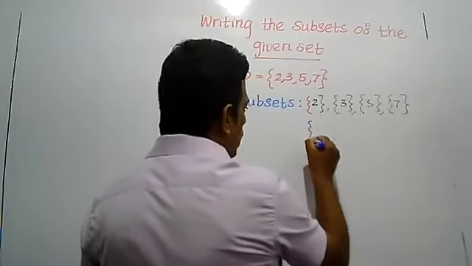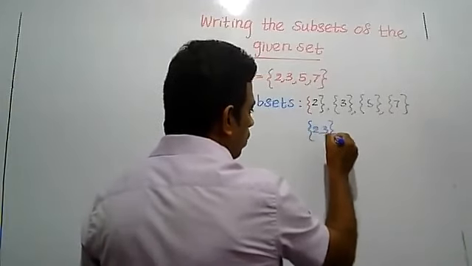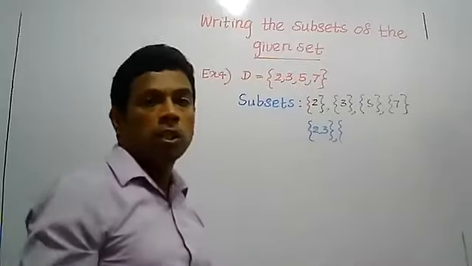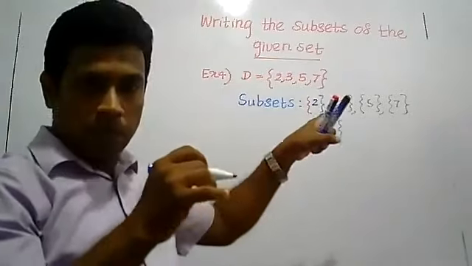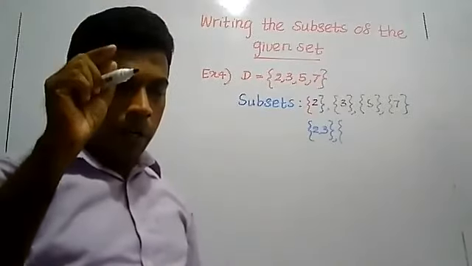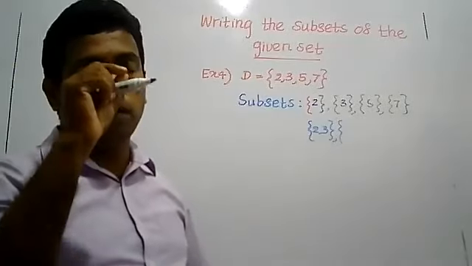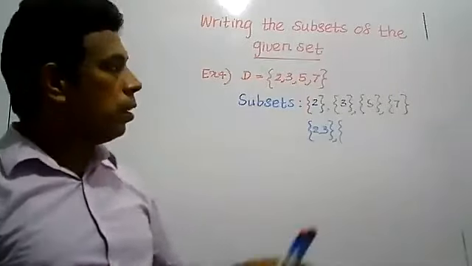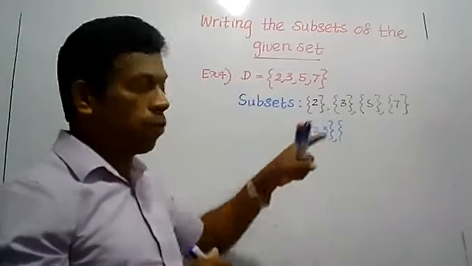Two elements at once: 2, 3. Now check your answer. When I have given a subset, if you have written it, put a tick to identify the subsets you have written. Then, which subsets couldn't you write? There are 16 subsets. If you write all 16, then check your answer.